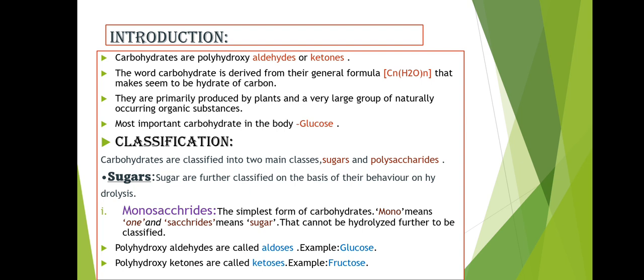Classification. Carbohydrates are classified into two main classes, sugars and polysaccharides. Sugars are further classified on the basis of their behavior on hydrolysis. Monosaccharides: the simplest form of carbohydrates, mono means one and saccharide means sugar, that cannot be hydrolyzed further. Polyhydroxyaldehydes are called aldoses, example glucose. Polyhydroxyketones are called ketoses, example fructose.